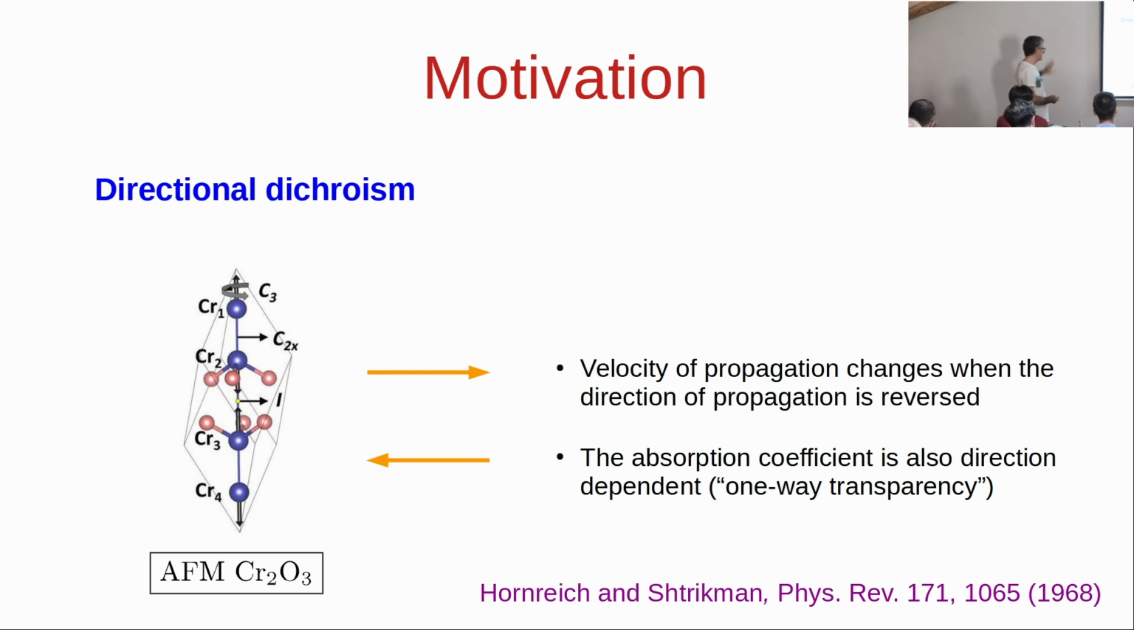reversal. So tellurium only breaks inversion, and the best known example is Cr2O3, where because of the antiferromagnetic ordering of the chromium atoms, this would be a center inversion if there was no magnetism, but the magnetic ordering breaks inversion in addition to, of course, time reversal. One of the optical effects that happens in such systems is that light propagating this way and that way will have different phase velocities, and at absorbing frequencies, the absorption coefficient will also be direction dependent, sometimes called one-way transparency.